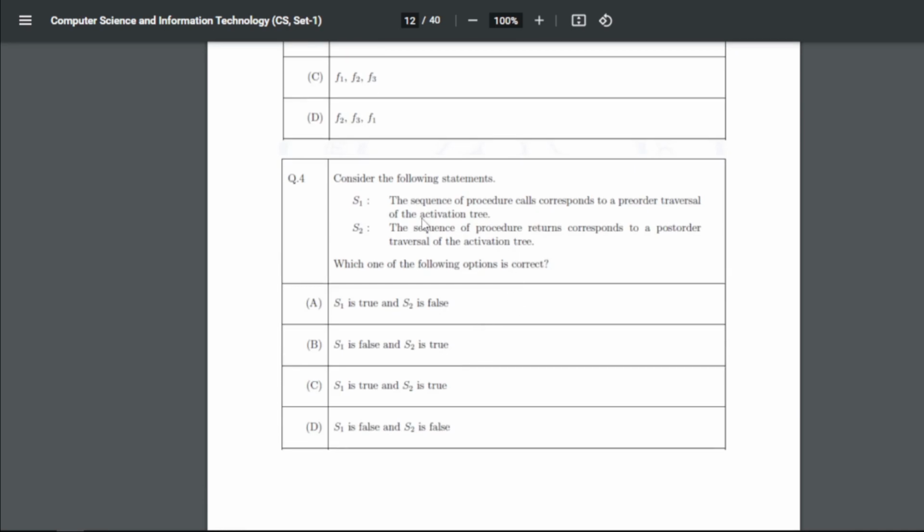Consider the following statements: S1, the sequence of procedure calls corresponds to a pre-order traversal of the activation tree. S2, the sequence of procedure returns corresponds to a post-order traversal of the activation tree. Now for question 4, the answer is C. S1 is true and S2 is also true.